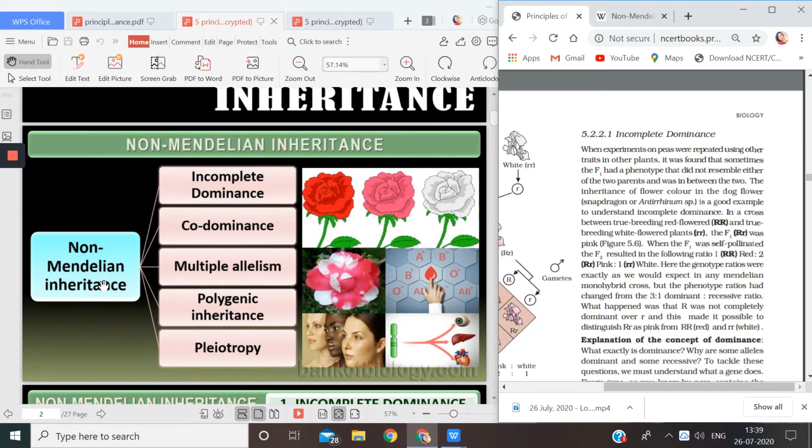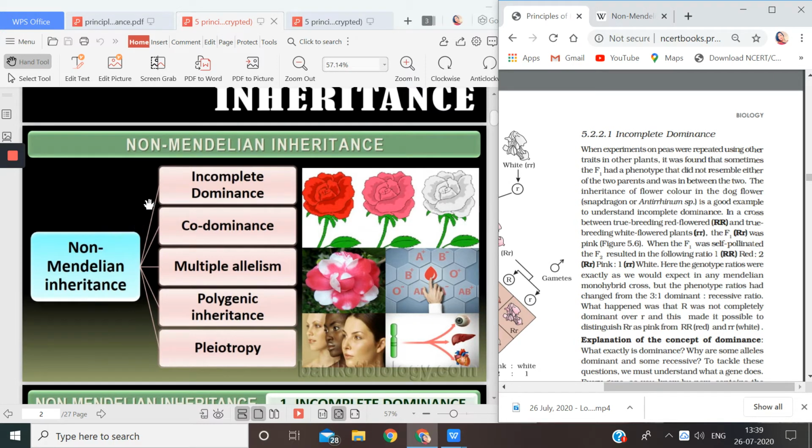And what was Mendel's law? The law of segregation, which said that traits will segregate during the formation of gametes. If this law is not being followed, then we say that it is non-Mendelian inheritance.